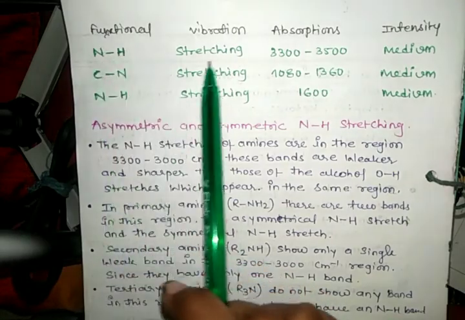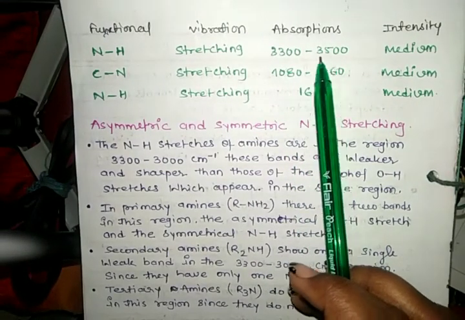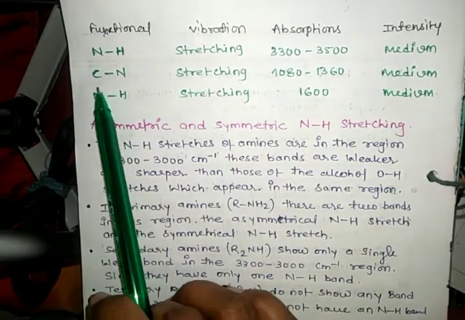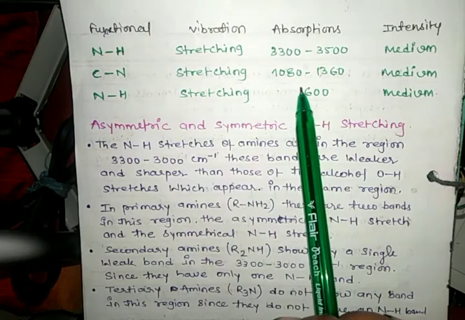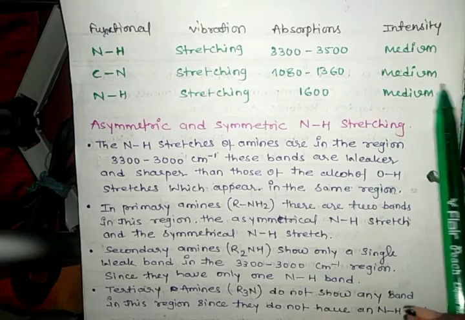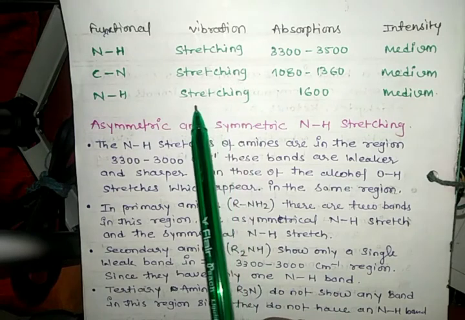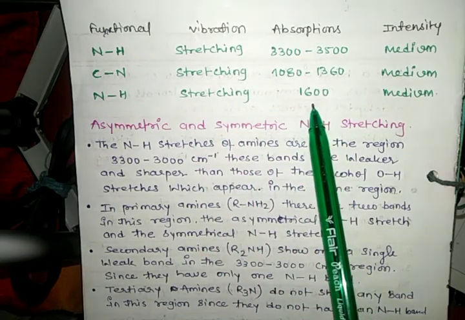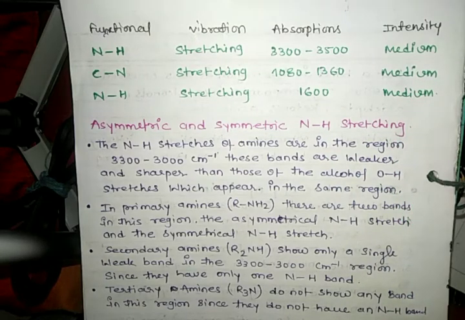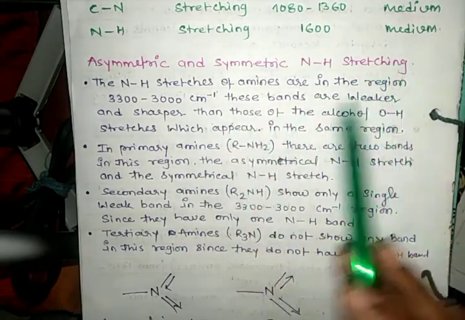NH functional group, stretching vibration, absorption from 3300 to 3500 and intensity is medium. Next functional group CN, also stretching vibration, absorption 1080 to 1360 and intensity is also medium. The next functional group is also NH, it shows bending vibration and absorption at 1600 and intensity is also medium. Our another topic is asymmetric and symmetric NH stretching.